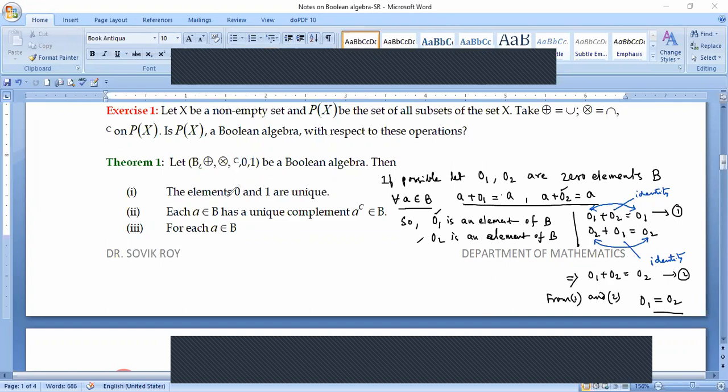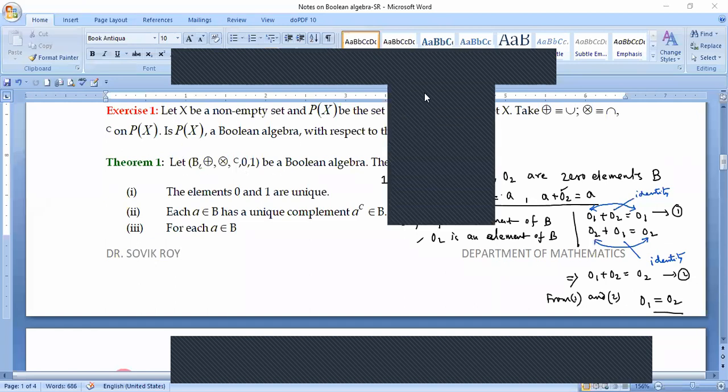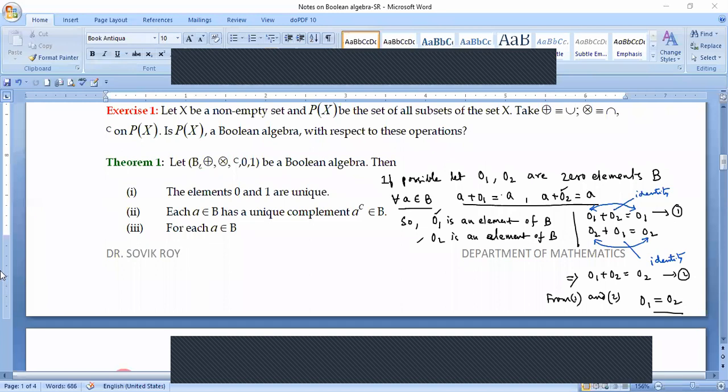Now, how to show that the element 1 is unique? For this, I can do something which we didn't do in the case of other algebraic structures. If you want to do it easily, you can take the help of a duality principle. So what is this duality principle? I have not mentioned the duality principle in the note, but after this class, I will add it somewhere.